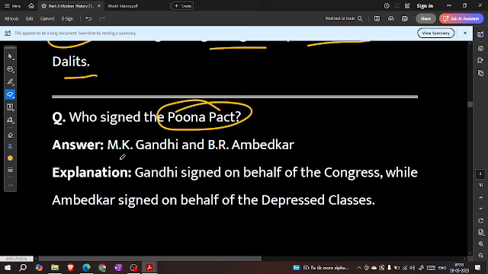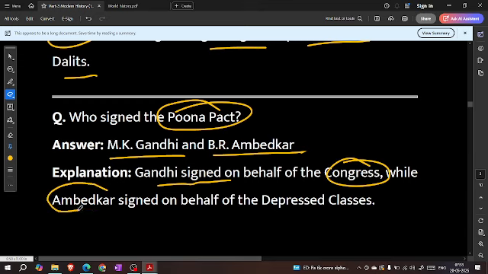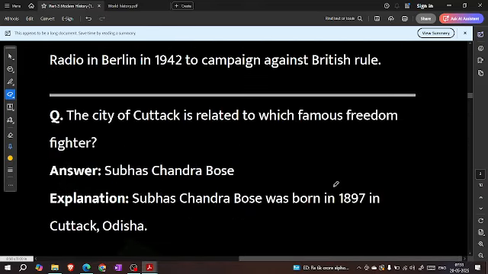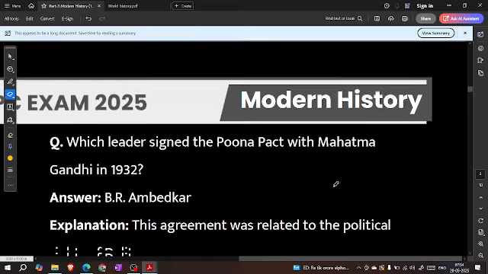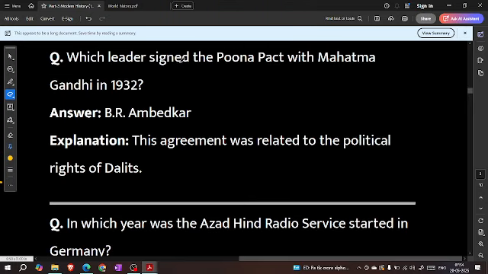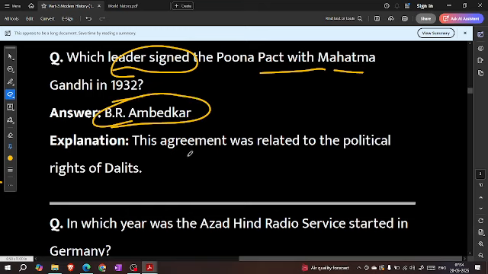Who signed the Pune Pact? Mahatma Gandhi and B.R. Ambedkar. Gandhi signed on behalf of the Congress, while Ambedkar signed on behalf of the depressed classes. Which leader signed the Pune Pact with Mahatma Gandhi in 1932? B.R. Ambedkar. This agreement was related to the political rights of Dalits.